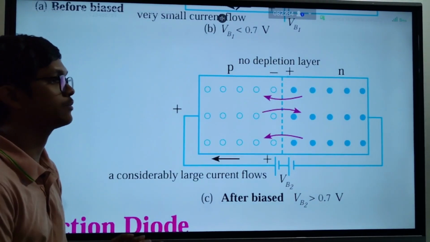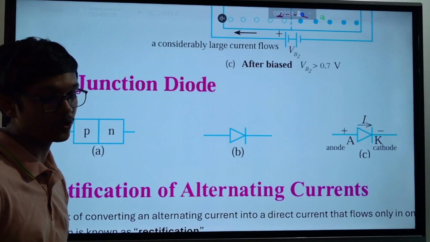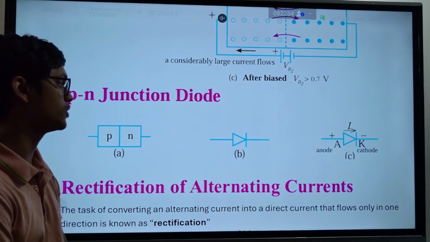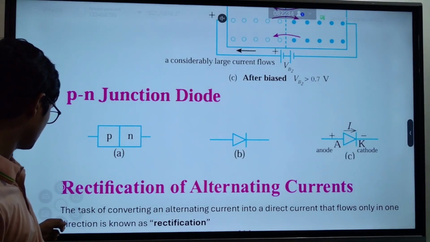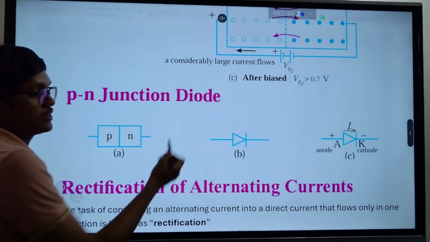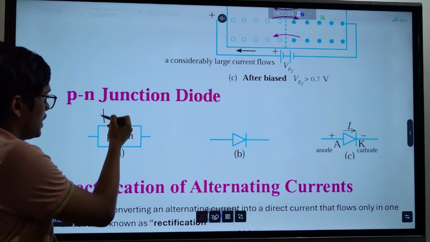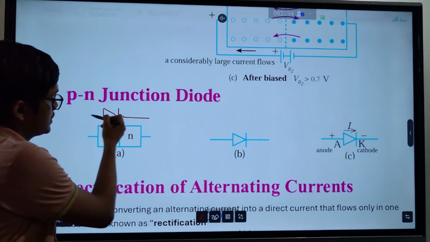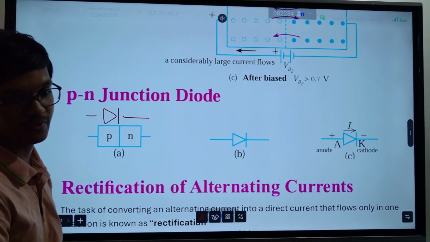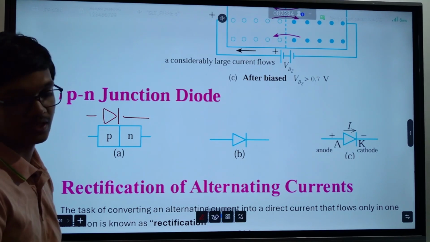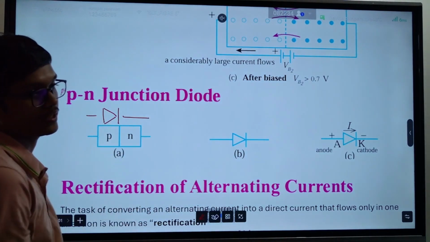So using this PN junction concept, we have created something called the diode. A diode is a PN junction, and this is the symbol of a diode. This side becomes like this, and this side becomes like this. Then you have a diode. So we create an electronic component called the diode using this PN junction. And what is nice is that through this PN junction, current can only flow in one direction. Current can't go the other way.